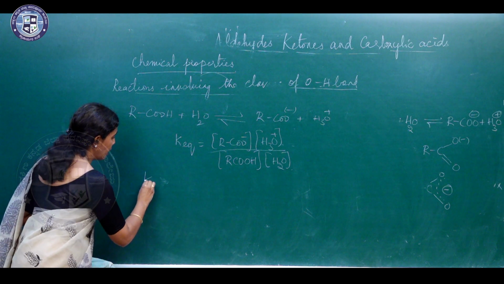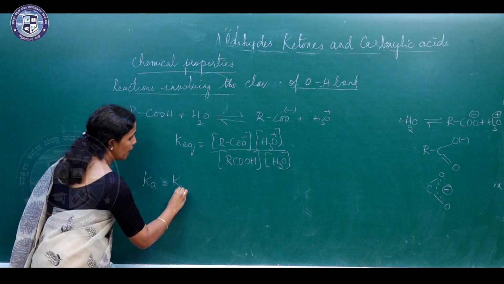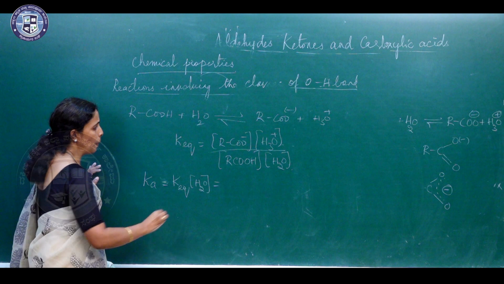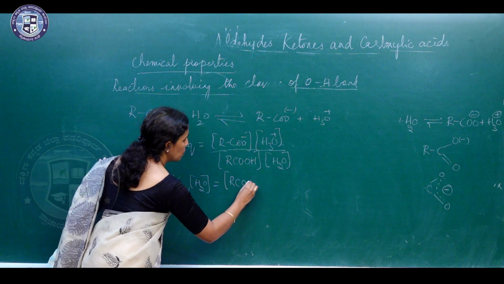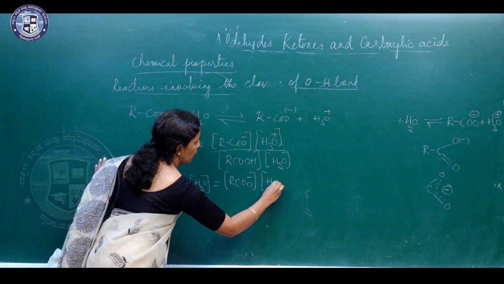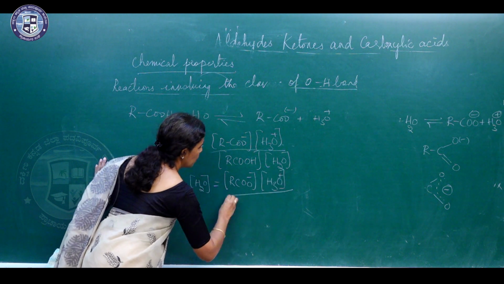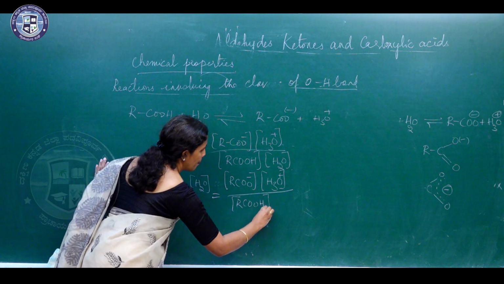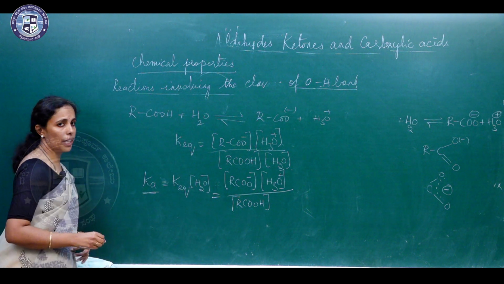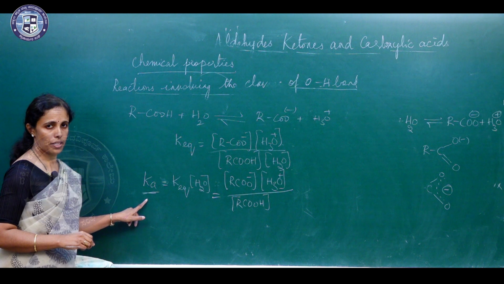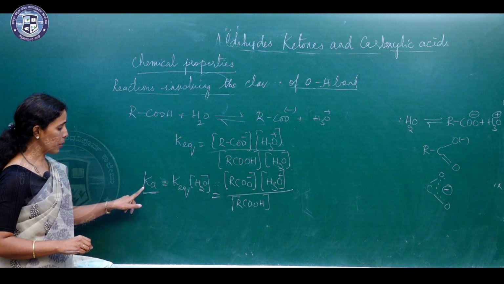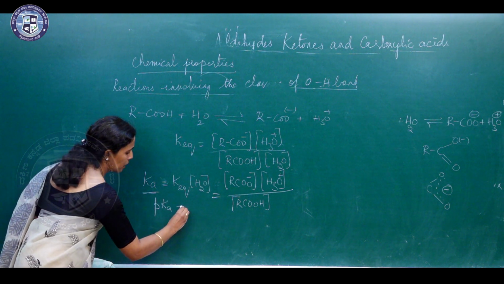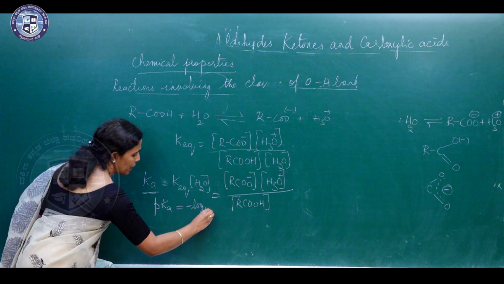So, here you can write Ka, it is equal to K equilibrium into concentration of water, it is equal to concentration of RCOO minus into concentration of H3O plus by concentration of RCOOH. Here Ka is called the dissociation constant of an acid. So, for convenience we are going to express Ka in terms of pKa. pKa is nothing but the negative logarithm to the base 10 of Ka.